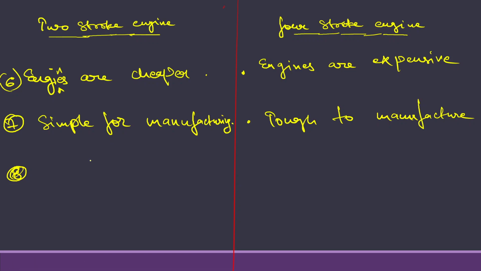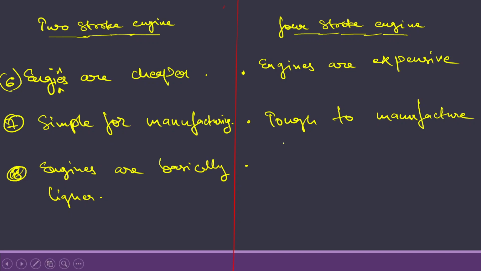These two-stroke engines are basically lighter. The four-stroke engines are basically heavier.